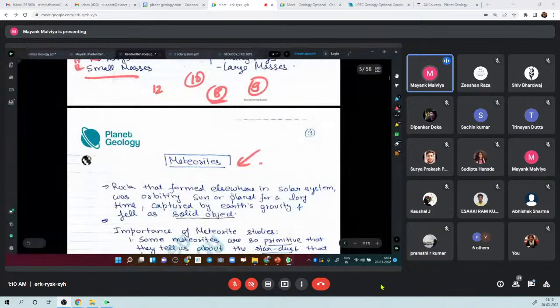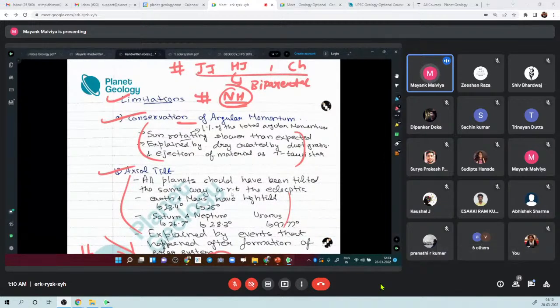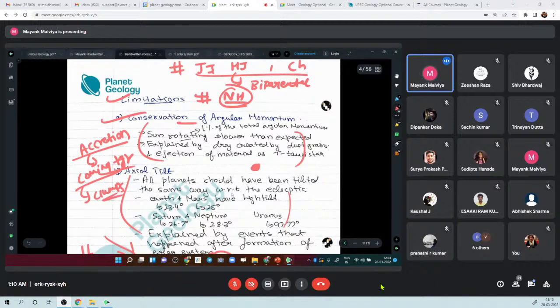Anybody, any doubts? This is not a very comfortable topic for a lot of students. Accretion is a technical term, so someone is rightly asking what accretion is. Accretion is basically coming together and forming clumps. Suppose this is a small planet, this is a small body, this is a small body.